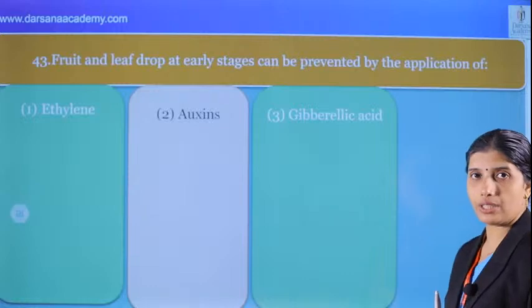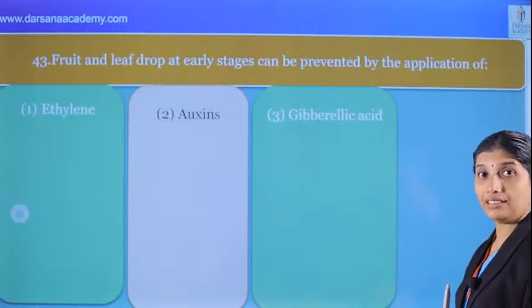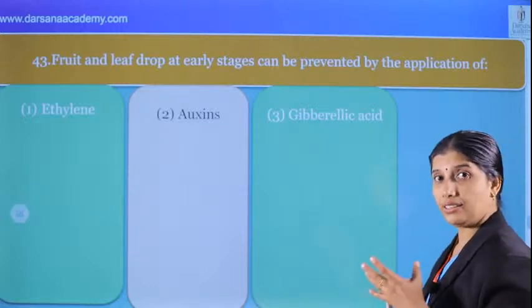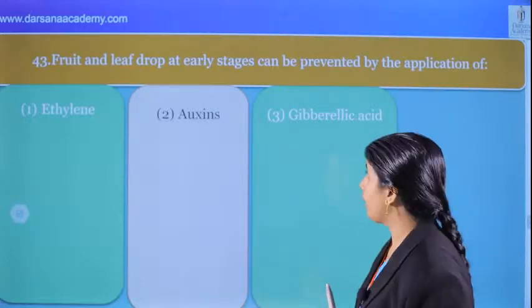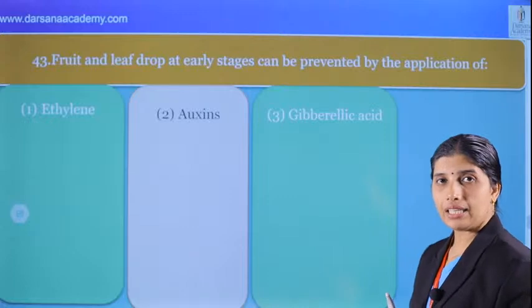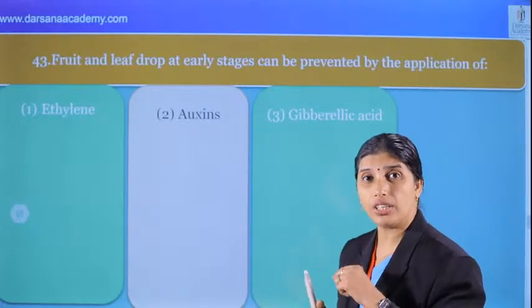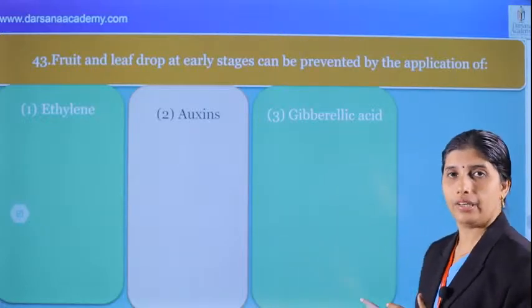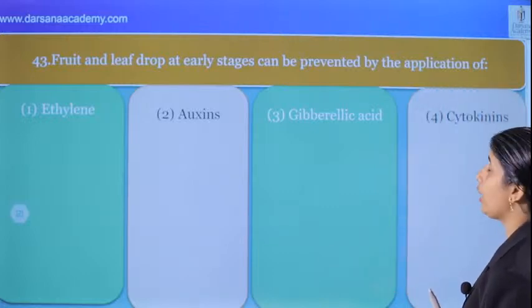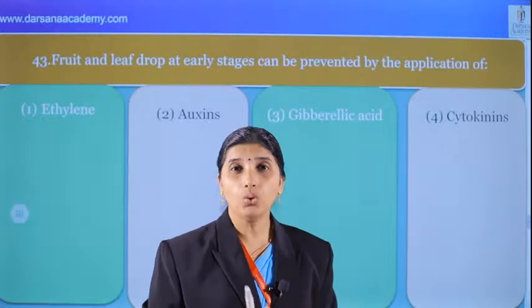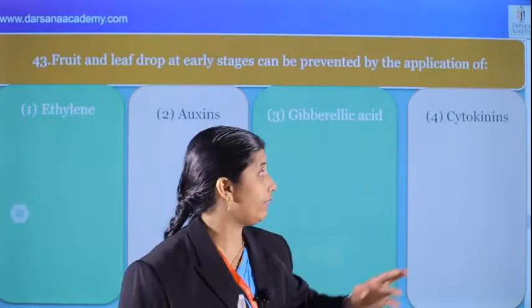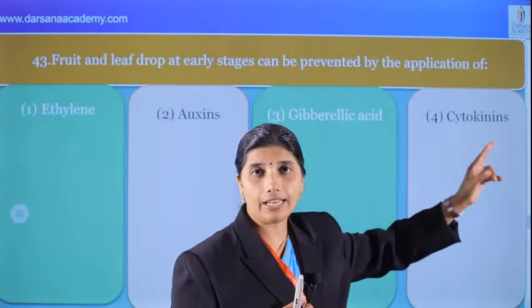Next, gibberellic acid. Gibberellin causes elongation of length, elongating and improving the shape of apple, axial length elongation, very important. Bolting, malting, and delayed senescence. The antagonist to gibberellic acid is abscisic acid. Important point. Next, cytokinin. Cytokinin causes cell division, overcomes apical dominance, and promotes new leaves, new chloroplasts, lateral shoot and adventitious shoot formation. That is cytokinin.